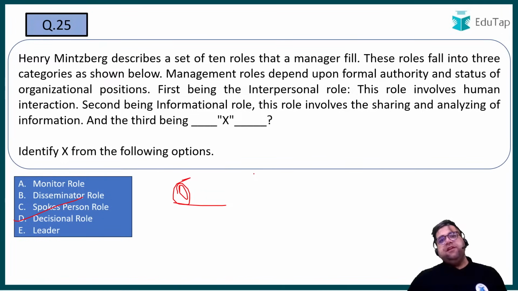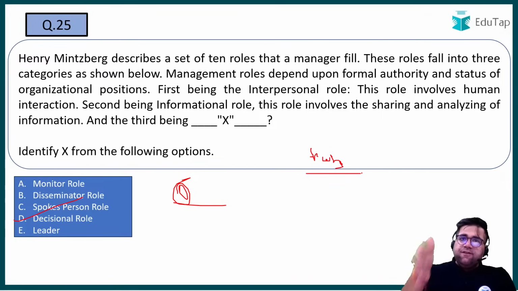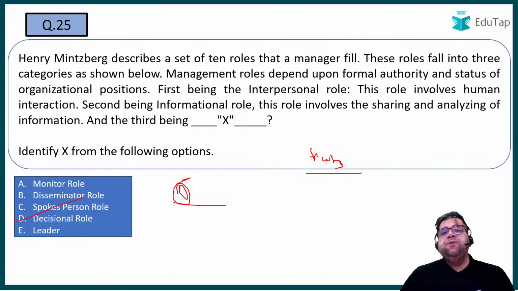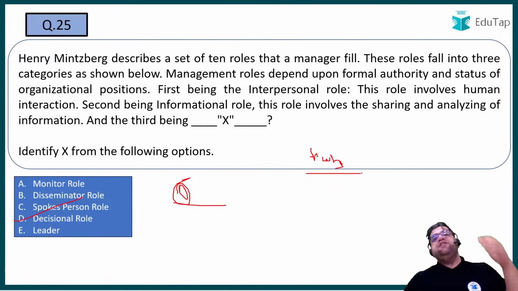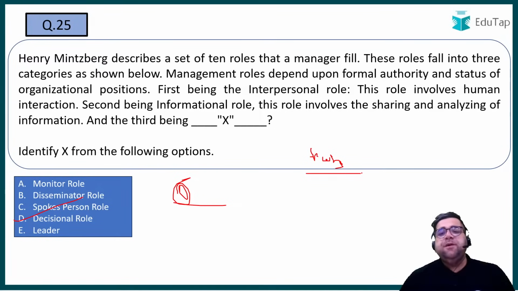Under informational, you have 3 roles. Under interpersonal, you have 3 roles. And under decisional, you have 4 roles of the manager. If I talk to you regarding spokesperson, spokesperson will come under which particular heading? Interpersonal, informational, or decisional? Tell me. If I just say spokesperson, manager is the spokesperson of the company, where will this particular person come? Yes, informational. Very good.